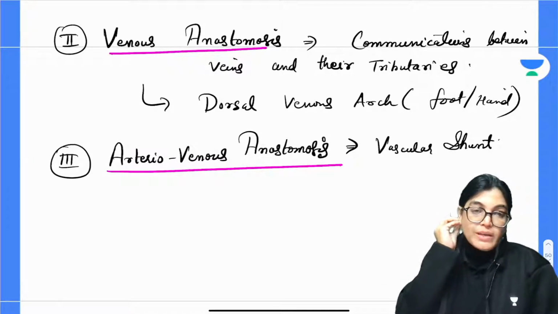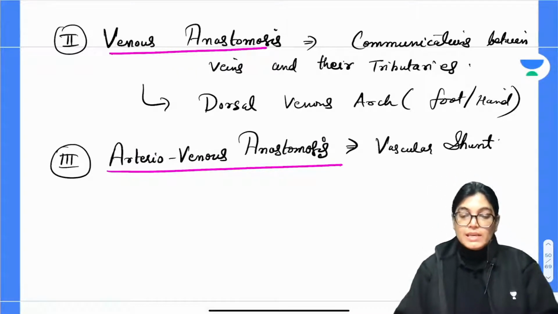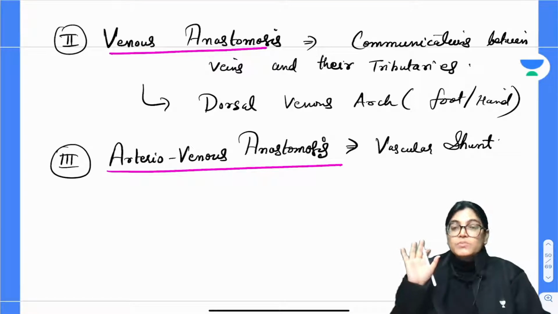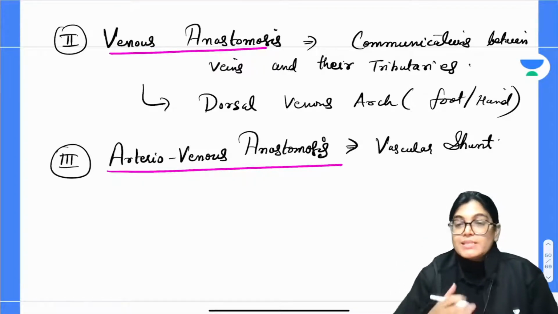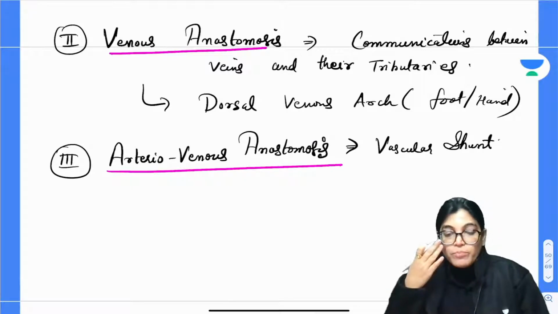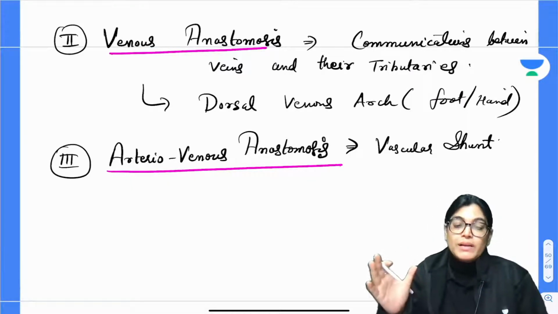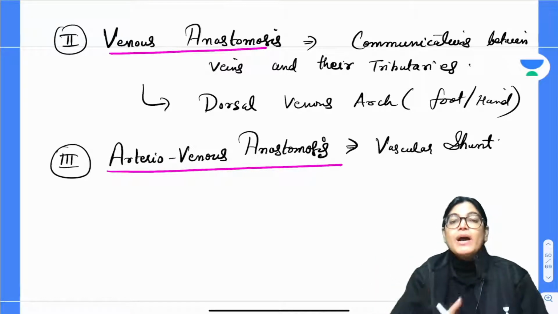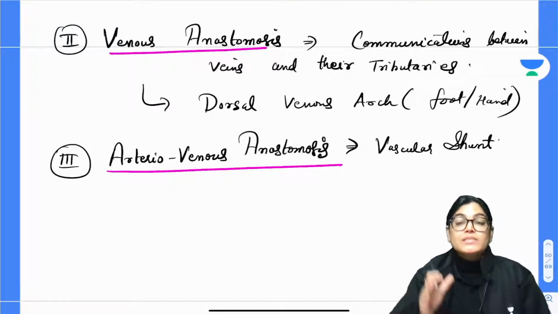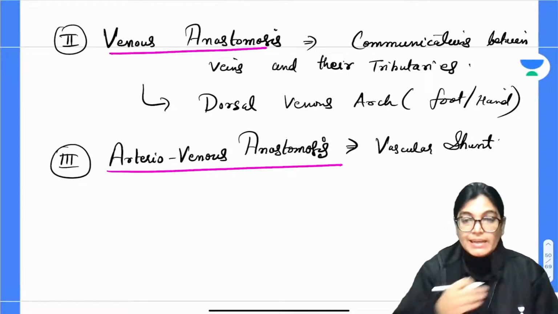Okay. So actually what happens when the organ is active? This shunt is closed. This arteriovenous anastomosis doesn't take place, and the blood flows through the capillaries and gets circulated. But when the organ is at a resting phase, the blood bypasses the capillaries and passes via arteriovenous anastomosis. That is called a vascular shunt. So this is the understanding of vascular anastomosis. Any doubt you can ask me.